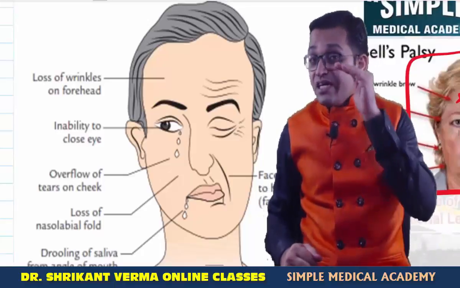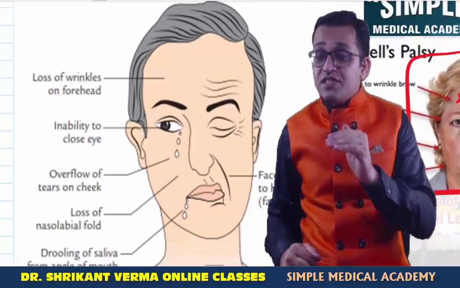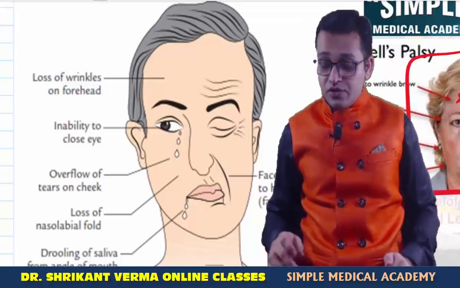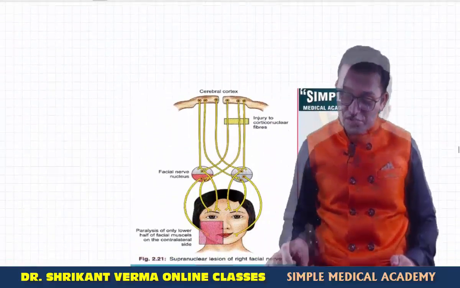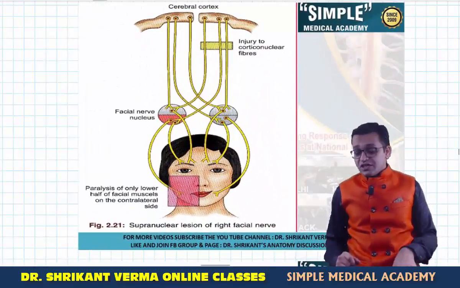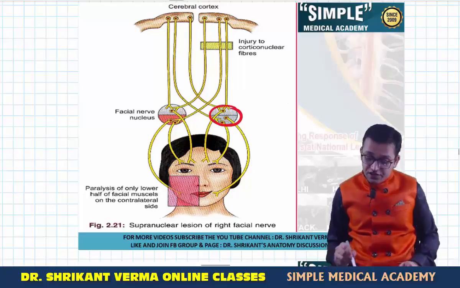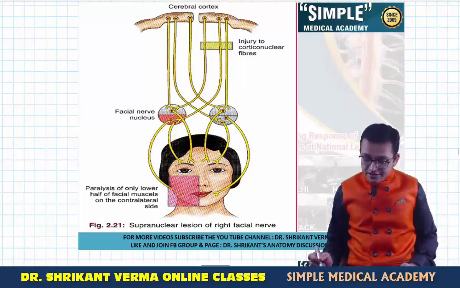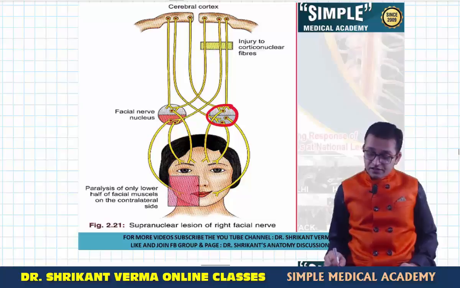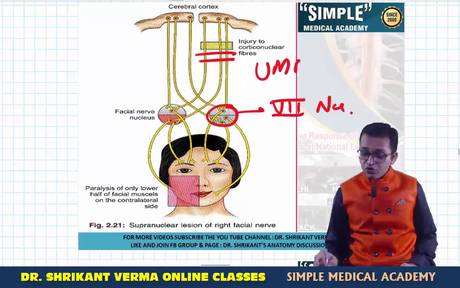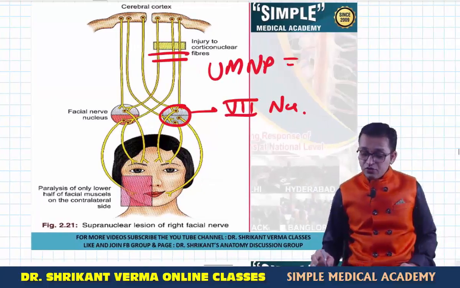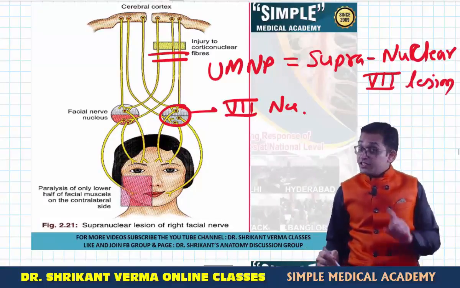What is Bell's palsy? Infranuclear lesion of the facial nerve is known as Bell's palsy. Okay, yes, but later in the cranial nerve part, we will see there are 2 types of facial nerve damage. Suppose this is the facial nerve nuclei. So can you see this image? In this image, this is the 7th nerve nucleus. So a lesion above this 7th nerve nucleus is the upper motor neuron paralysis. Because this lesion is above the nucleus, you can say supranuclear 7th nerve lesion. It is not Bell's palsy.